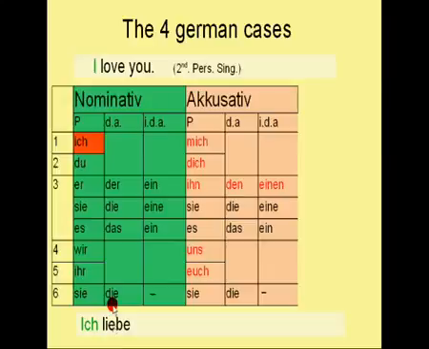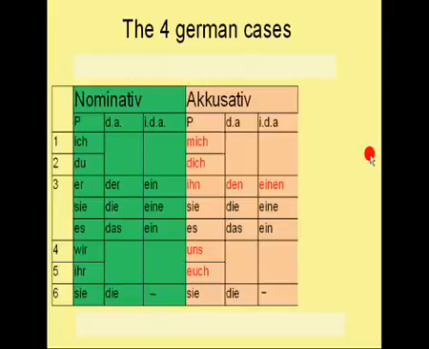Ich liebe. So you is the direct object of the sentence, and it's in the second person singular. So what is the second person singular for the accusative pronoun? It is dich. Dich stands for the direct object. So the sentence would be ich liebe dich. Let's try another one.